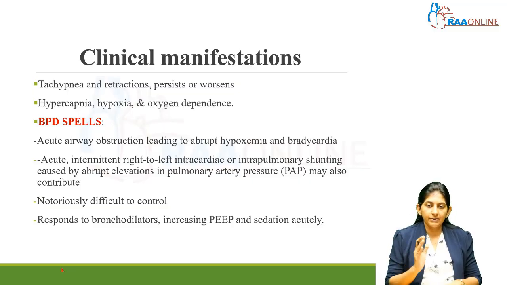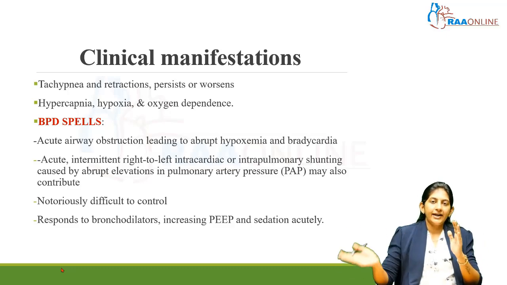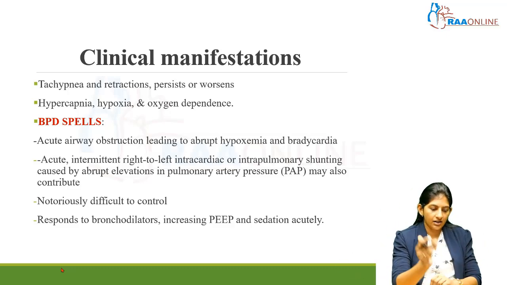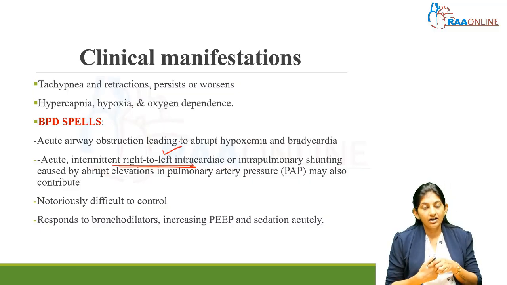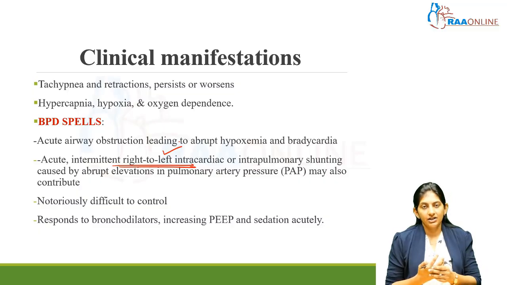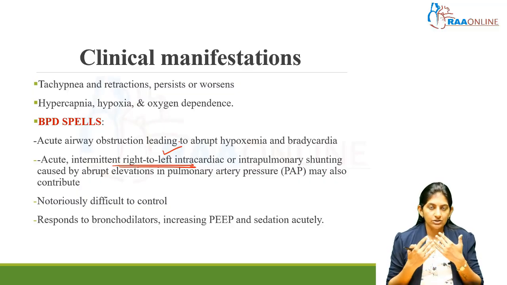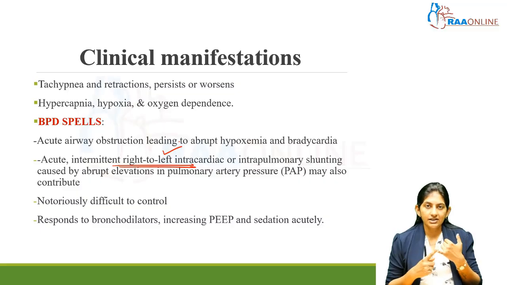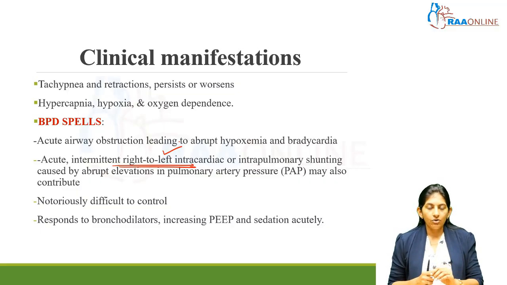Because of the abrupt elevation in pulmonary artery pressure, there will be right to left intracardiac shunting. These BPD spells are very, very difficult to control, and we need to give supportive care. We need to increase their oxygen support, and we can treat them with bronchodilators. So this is about the BPD spell.